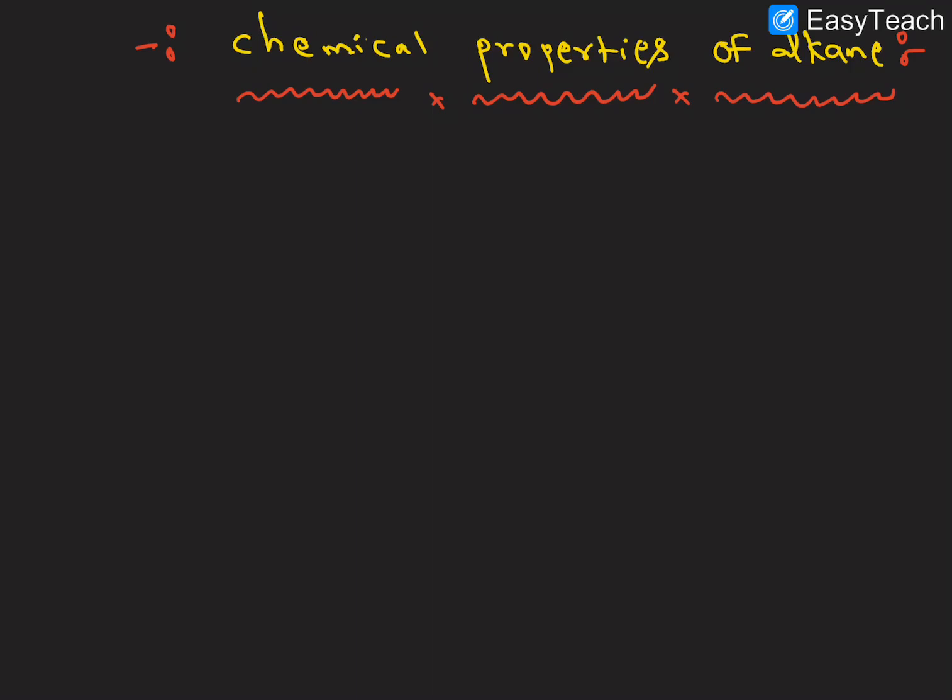In this session we discuss the chemical properties of alkanes. Already we discussed the preparation of alkanes. Now we will see the chemical properties of alkanes. The first property: generally, alkanes are chemically unreactive.